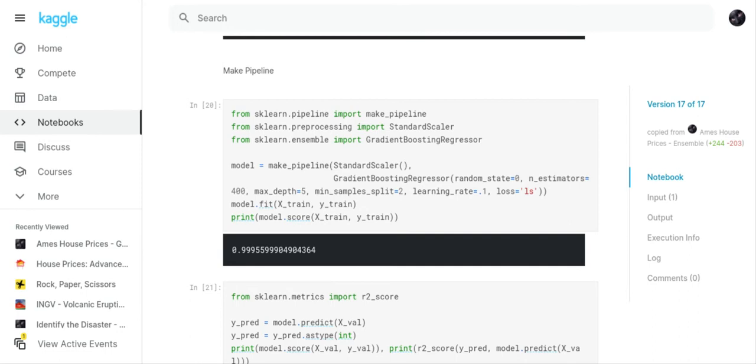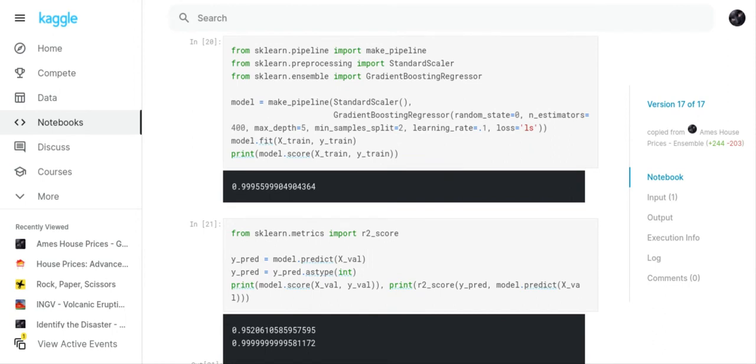The pipeline does it for you automatically. And so we got 99.96% accuracy when I created the pipeline, and I used the gradient boosting regressor, and I used these other parameters.